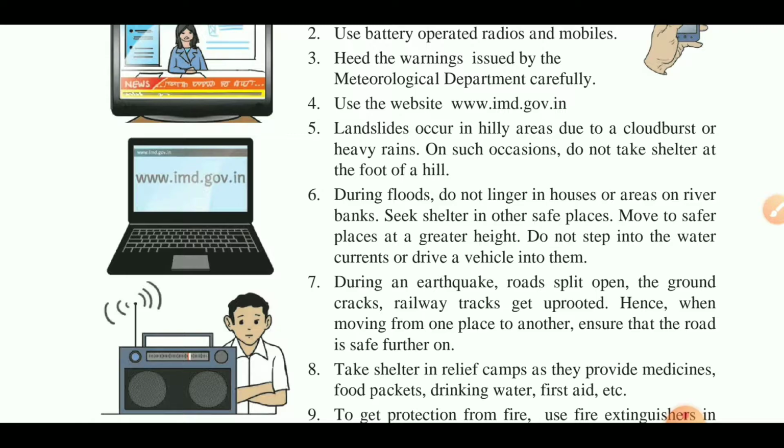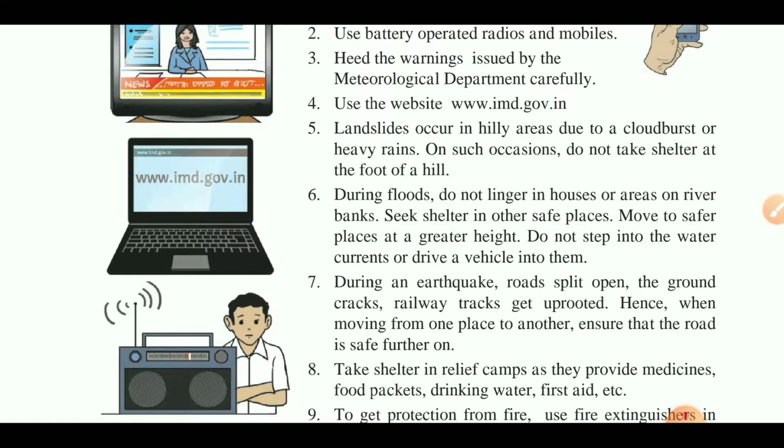During floods, do not linger in houses or areas on river banks. Seek shelter in other safe places. Move to a safer place at a greater height. Do not step into the water current or drive a vehicle into it.